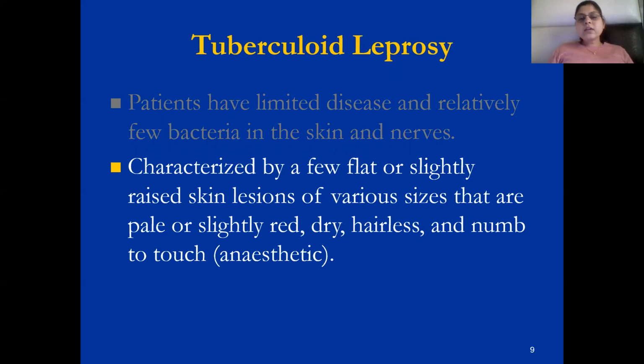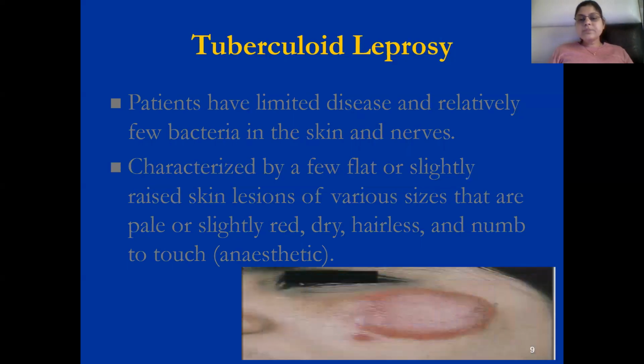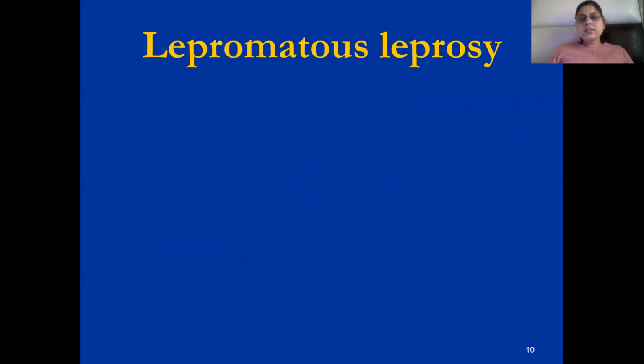They can be pale or slightly red, dry, hairless, and numb to touch, meaning there is anesthesia in the skin lesions. Skin lesions look like this: a red, anesthetic, hairless, dry patch. This is tuberculoid leprosy.